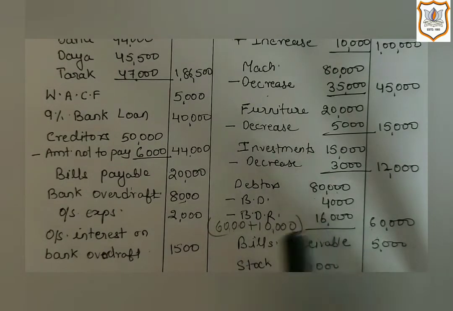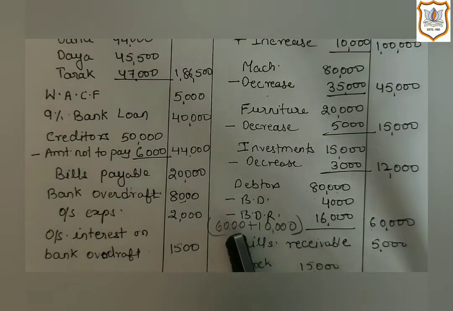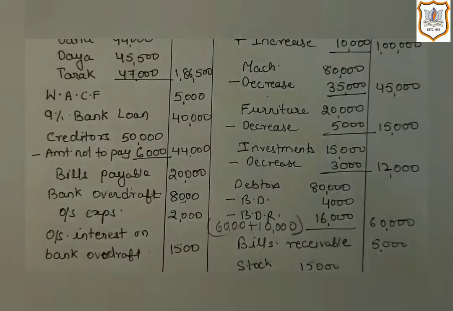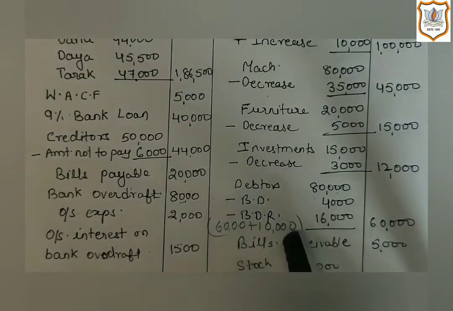How did it come? Here in their old balance sheet, bad debt reserve is shown at the price of 6,000 and in the revaluation account, it is shown on the debit side at rupees 10,000. So here we will add 6,000 and 10,000.